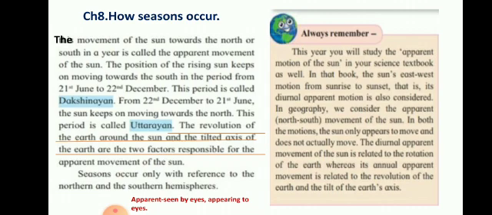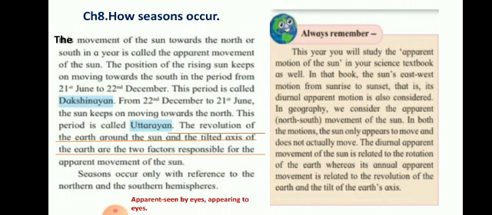It may be true or it may not be true, but we can see it. The eyes show us that. So the position of the rising sun keeps on moving towards the south in the period from 21st June to 22nd December. This period is called Dakshinayan, because Dakshin means south. So it appears that the position of the sun is slightly moving towards the south.